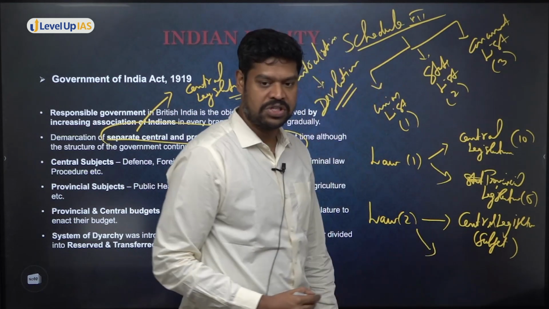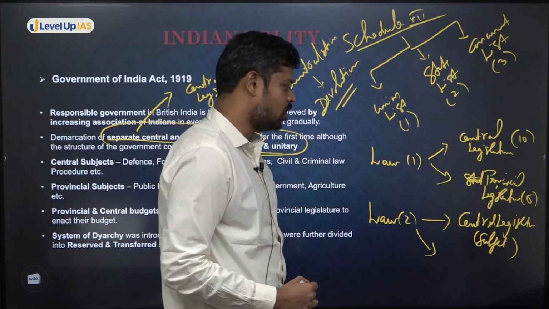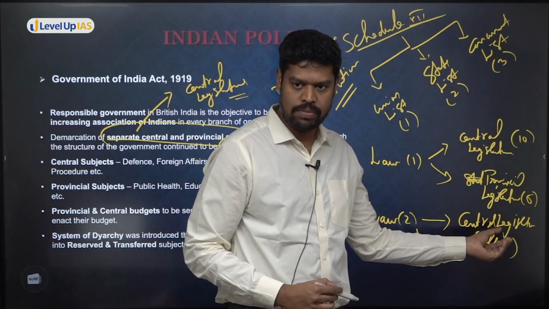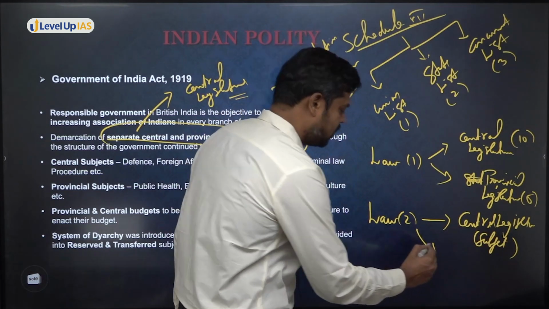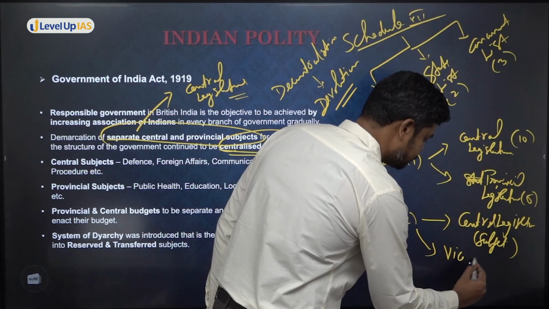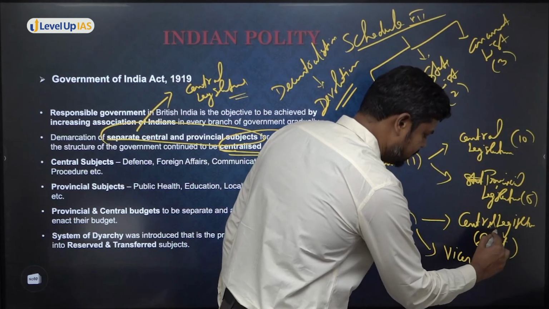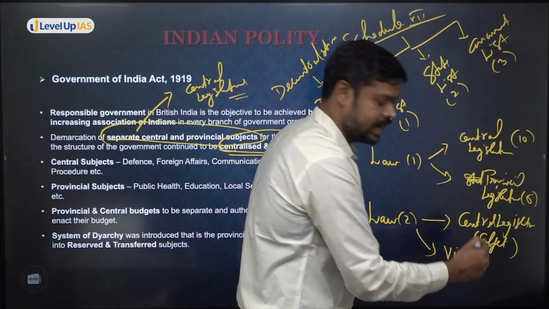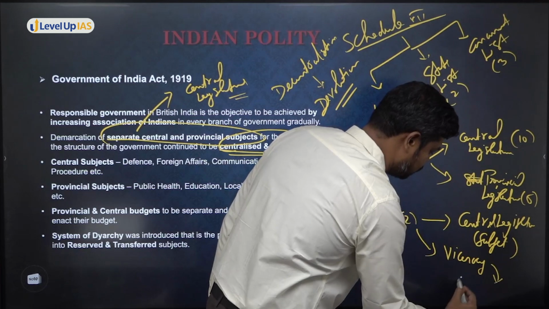And what is this provision saying? This provision is saying, although all the law-making powers belong to whom? The central legislature, but the viceroy can delegate. The viceroy by a rule can give some of the powers to the provincial legislature.